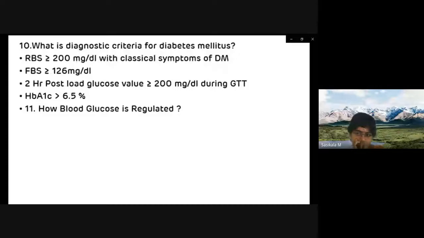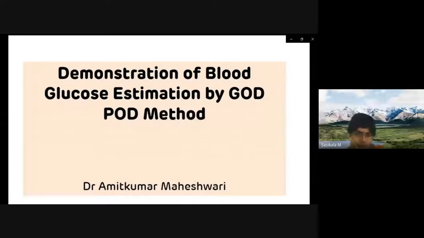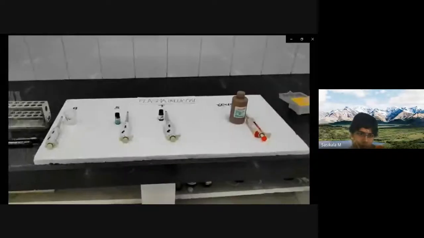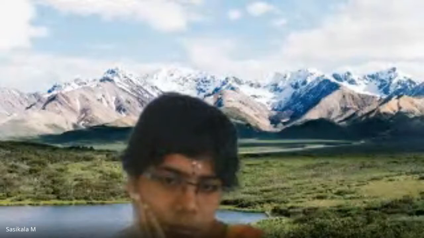Now, blood glucose estimation by the glucose oxidase and peroxidase method. As we have already seen the theoretical part of estimation of plasma glucose, now we will see the operational procedure for plasma glucose.